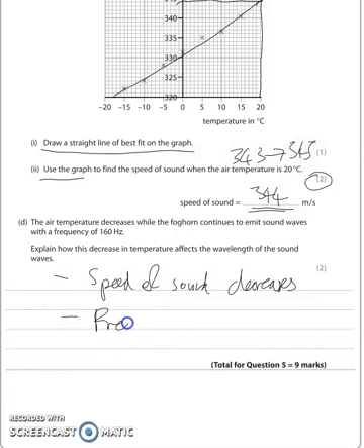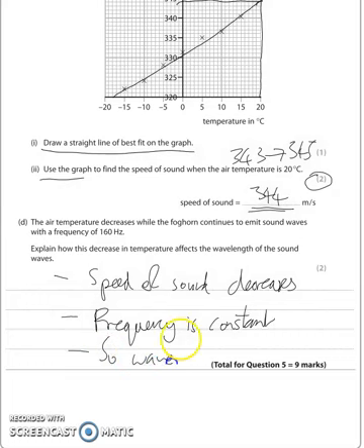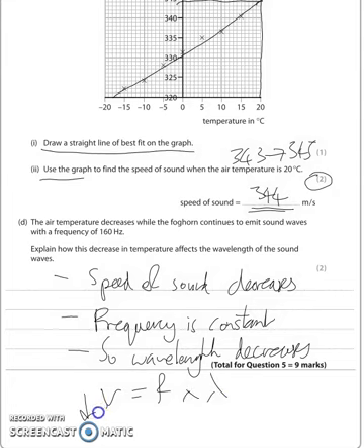The frequency remains constant, so the wavelength decreases. So we could put that into the equation, V equals F times lambda. If this goes down and this remains constant, this would have to go down as well. Okay, and that is question number 5.